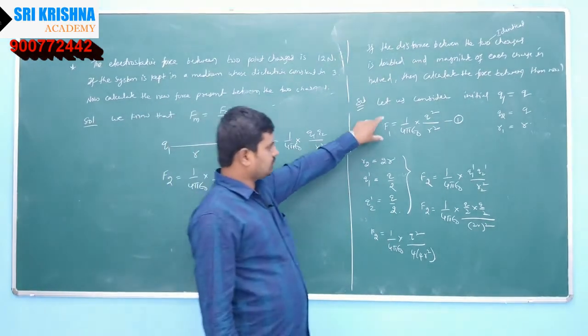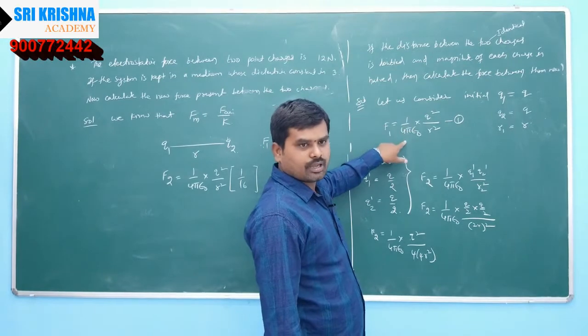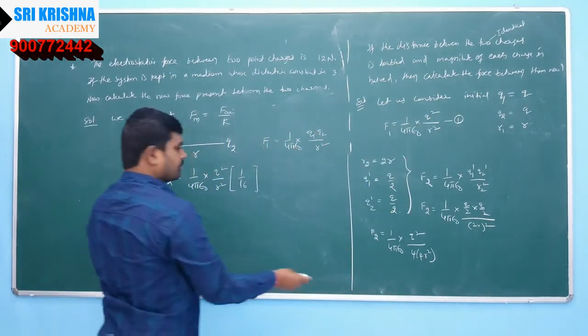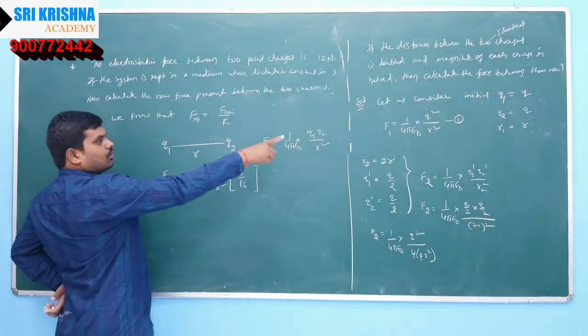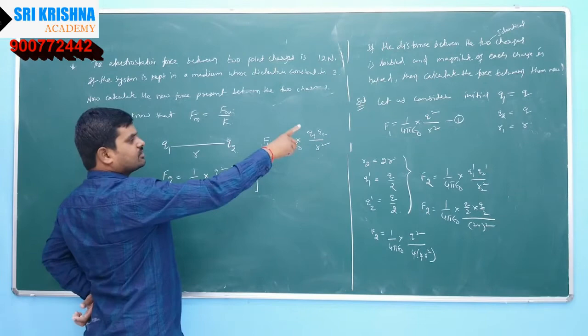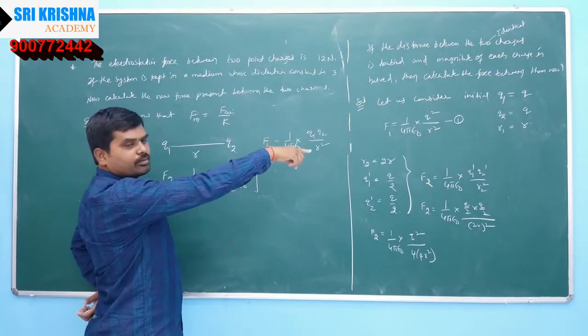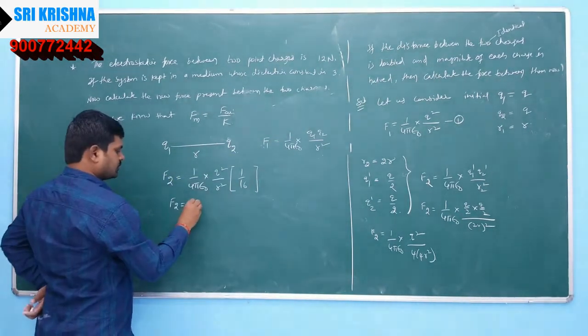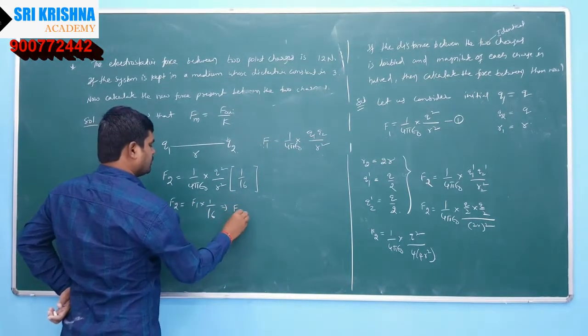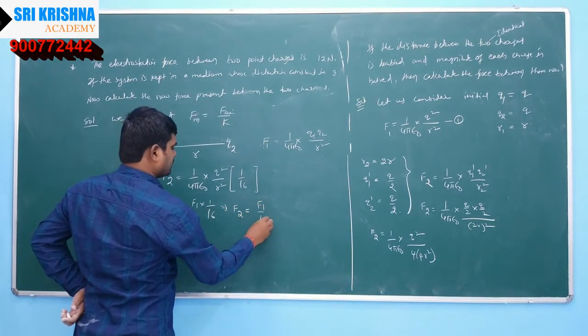Already we have the first equation, 1 by 4 pi epsilon naught into q square by r square, which is F1. So F2 is equal to F1 into 1 by 16, so F2 is equal to F1 by 16.